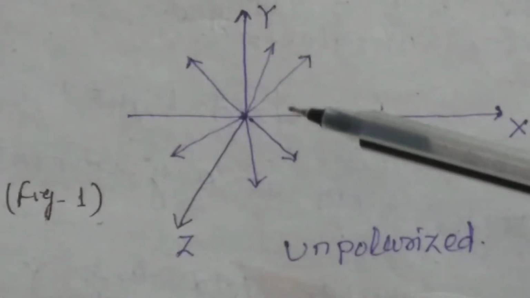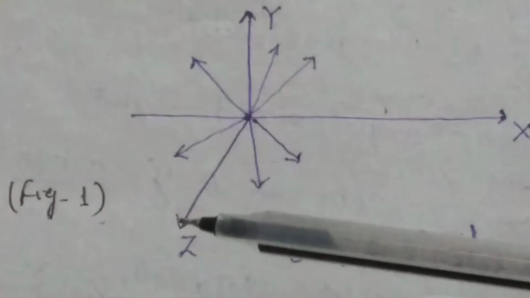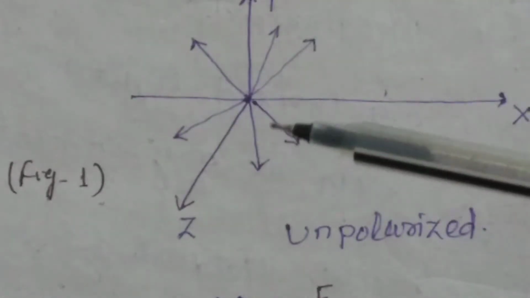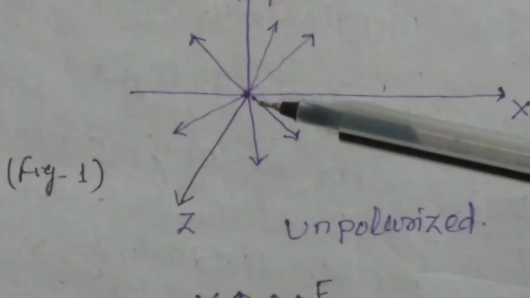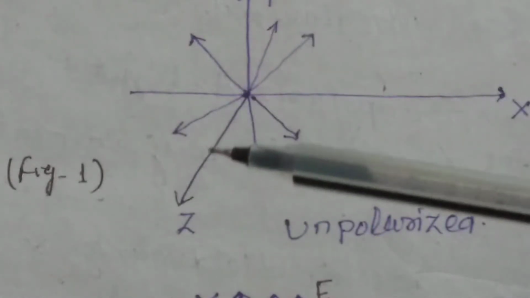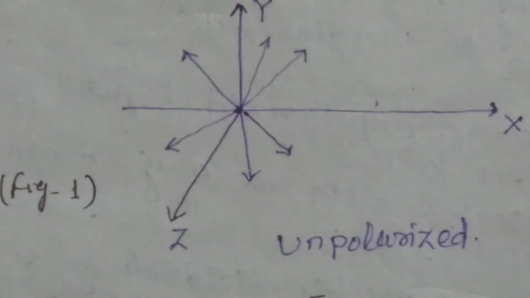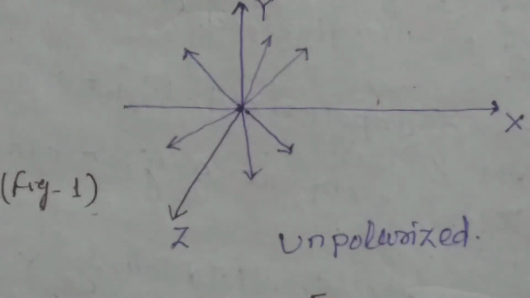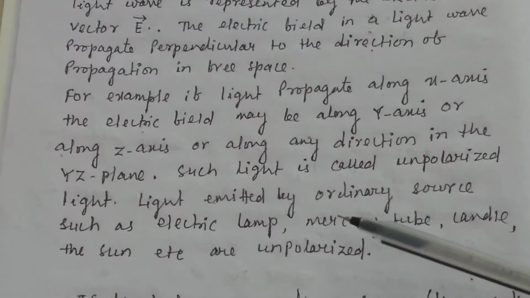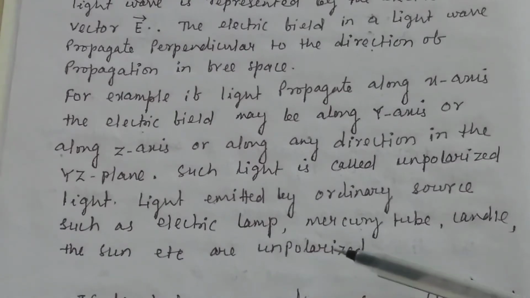In this figure you see, suppose this is your x-axis, this is your y-axis, and this is your z-axis, and this is your yz plane. Suppose light is propagating along the x-axis, then the electric field vector may be along the y-axis or along the z-axis or in any direction in this yz plane. Such light is called unpolarized light. Light emitted by ordinary sources such as an electric lamp, mercury tube, candle, sun, etc. are unpolarized.